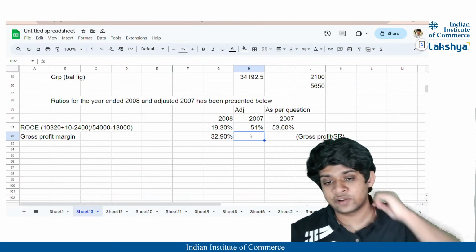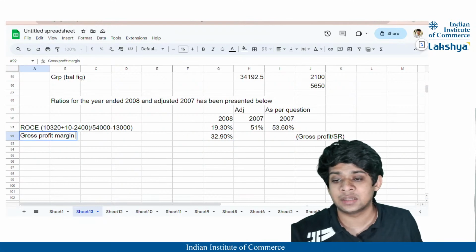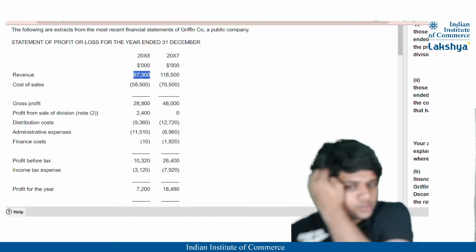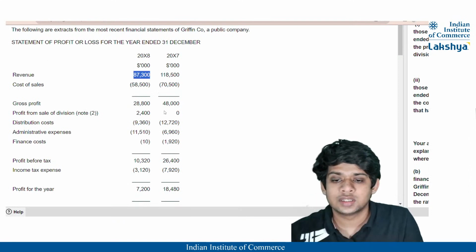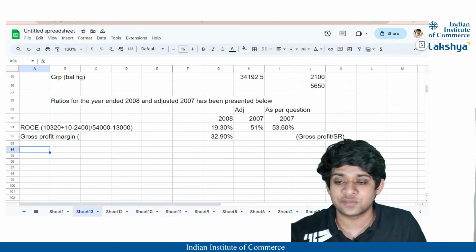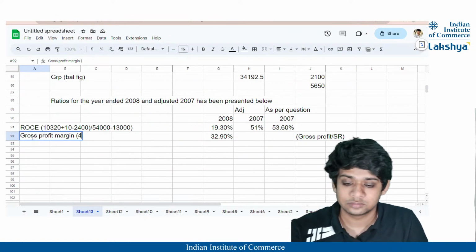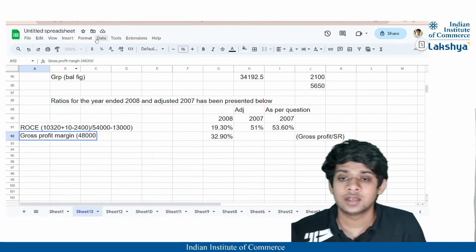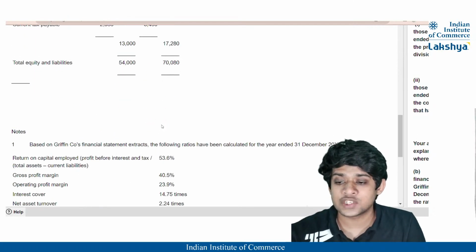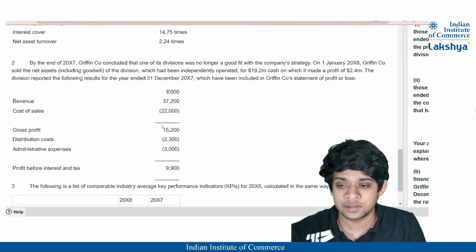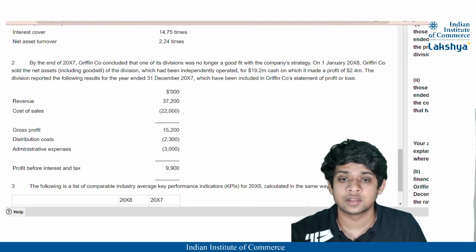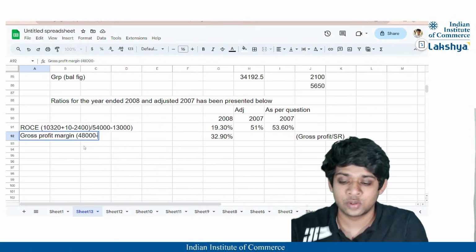The adjusted gross profit margin for 2007 will be nothing but, I'll just open the bracket here for understanding. So guys, you can see here the gross profit is 48,000. So I'll write it as 48,000, right? Out of this, the gross profit that is calculated from the operation which is disposed will be eliminated, right? So here our gross profit is 15,200, correct? So 15,200 is going to be removed.